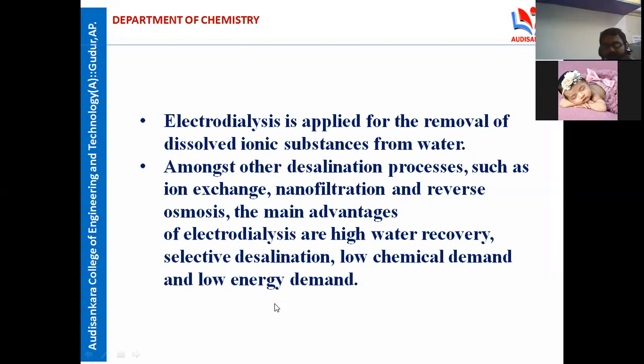These three things are very important compared to other methods: ion exchange, nanofiltration, and reverse osmosis. This electrodialysis is the best method for the purification of water.